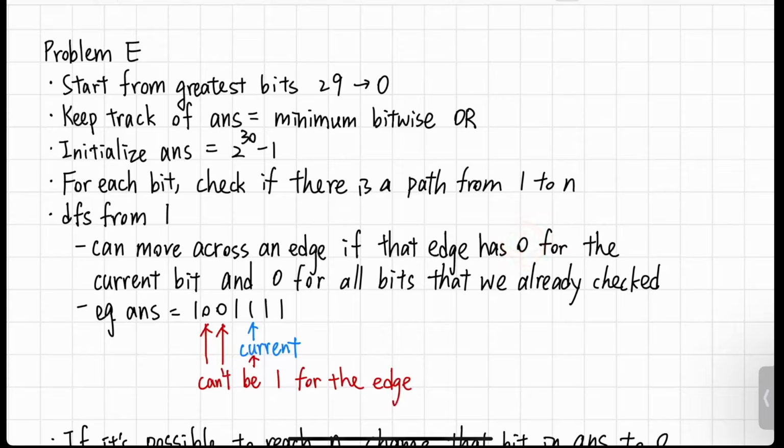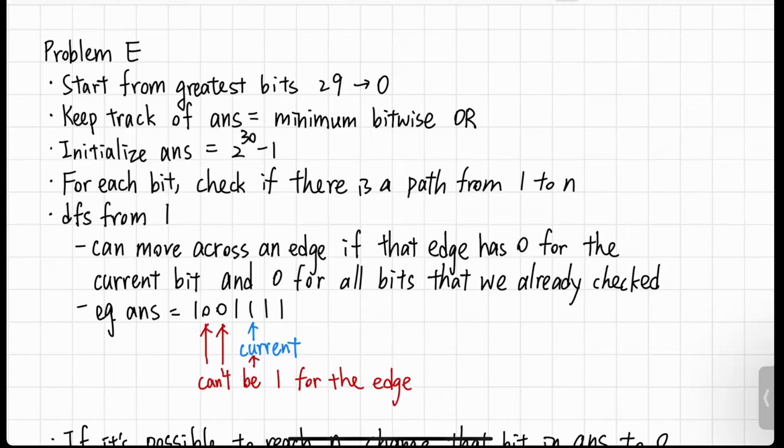So when we do the DFS, we need to record which bit we're currently looking at. And then the edge also has to have 0 for all bits that we already checked and already have answer equal to 0 for that bit. So this may be confusing, and we can look at an example to make this more clear.